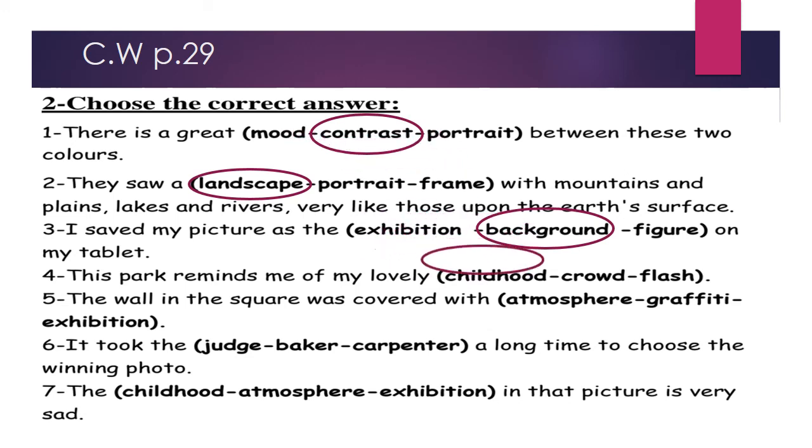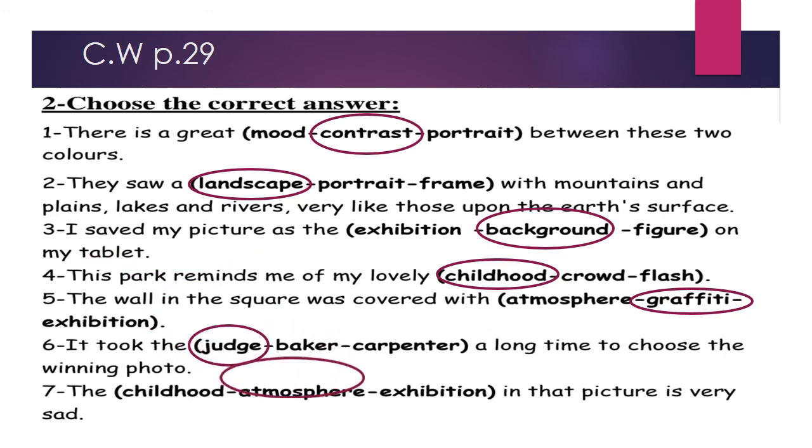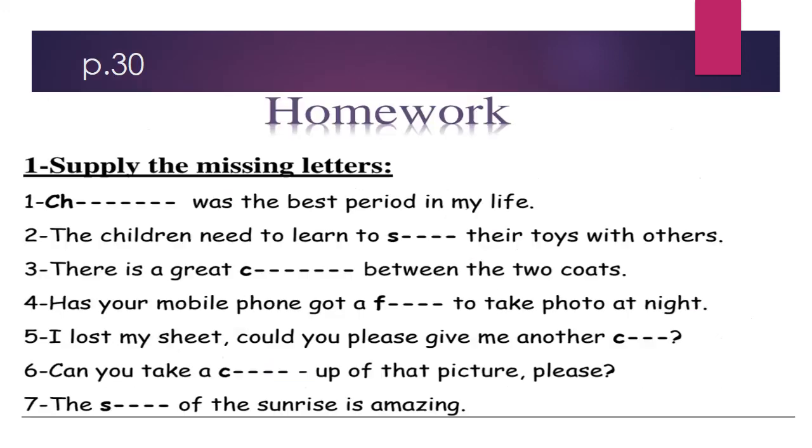Number four, this park reminds me of my lovely childhood. Number five, the wall in the square was covered with graffiti. Number six, it took the judge a long time to choose the winning photo. Number seven, the atmosphere in that picture is very sad.